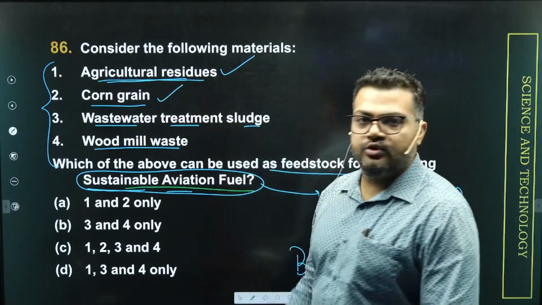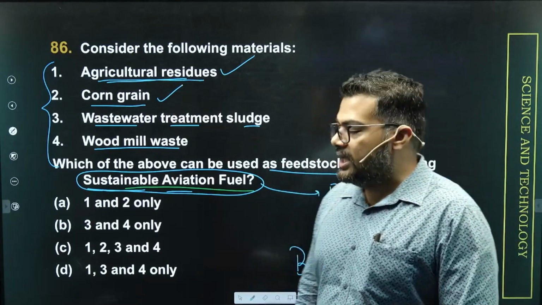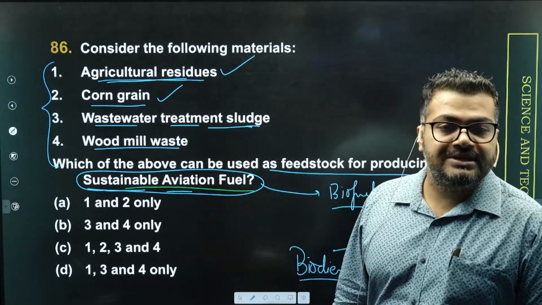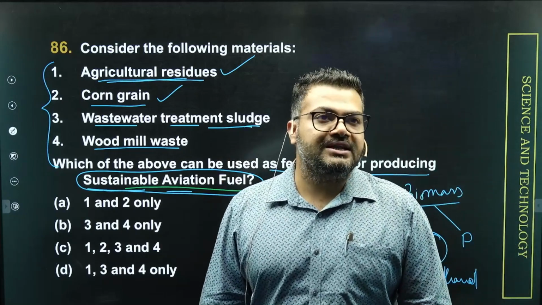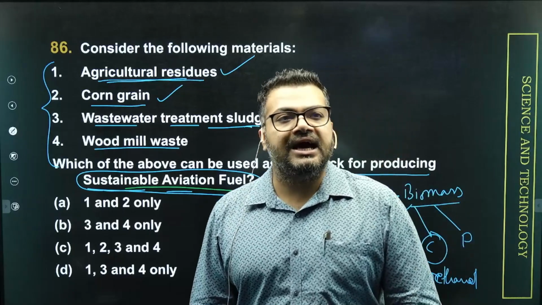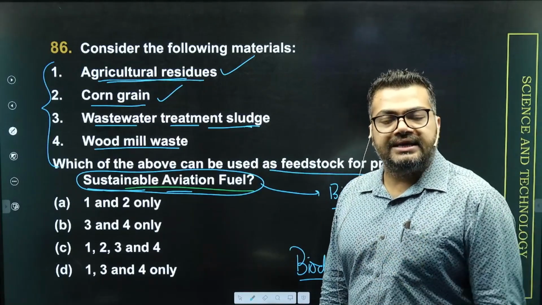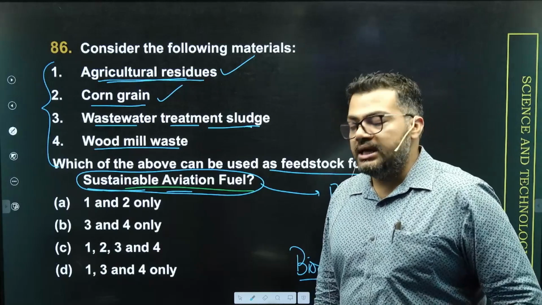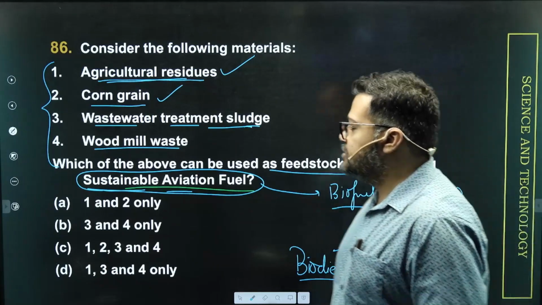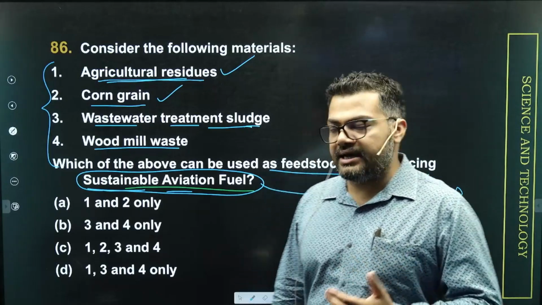Corn grain, yes, of course, corn happens to be a carbohydrate rich food, which obviously can be transformed into ethanol. Wastewater treatment sludge. This is basically the wastewater derived from municipal and industrial wastewater, and it normally has chemicals with organic properties, and from the sludge we can convert it into some kind of biofuel. We can actually derive some kind of biodiesel from the wastewater sludge, and of course the sludge can also undergo fermentation, and we can create other kinds of biofuels.